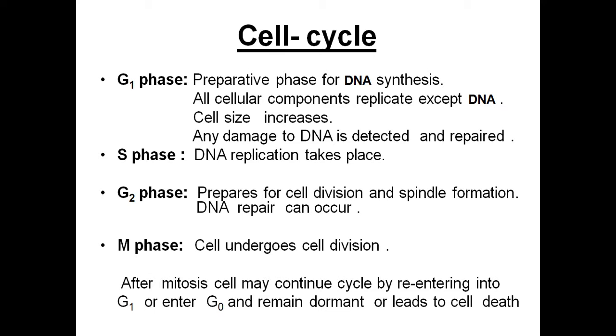Once it is exhausted after undergoing several divisions, the cell may enter into the G0 phase, which means it remains dormant, because instead of entering the G1 phase, it will enter the G0 phase. After repeated cell division, it may remain dormant, or it may progress to the death of the cell, which is called apoptosis.